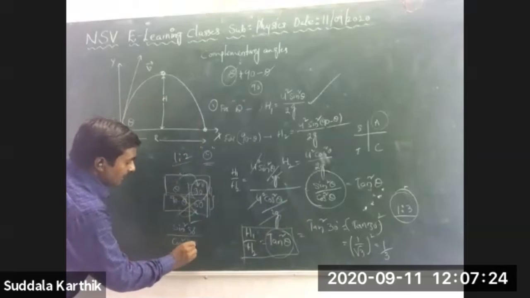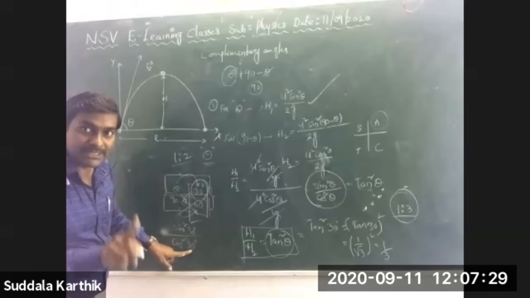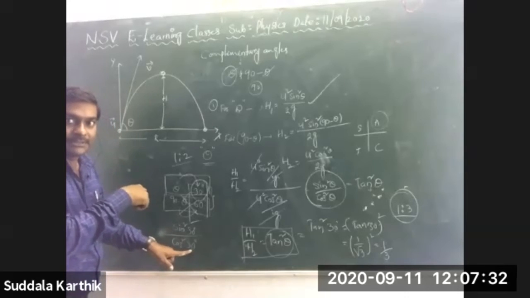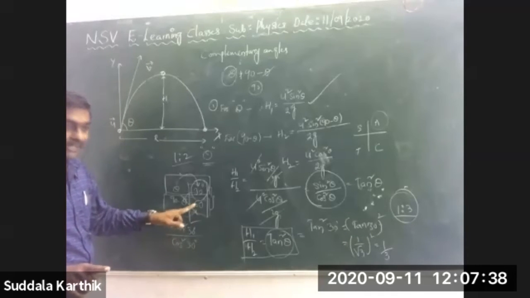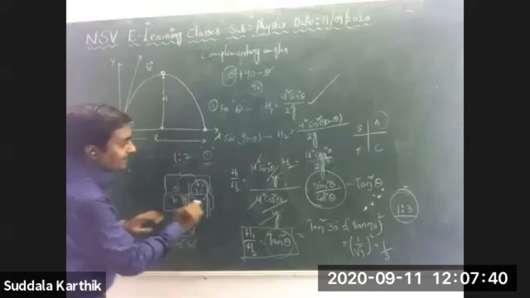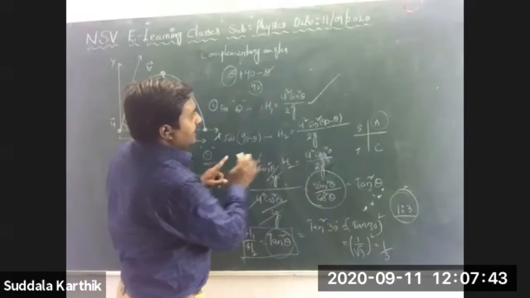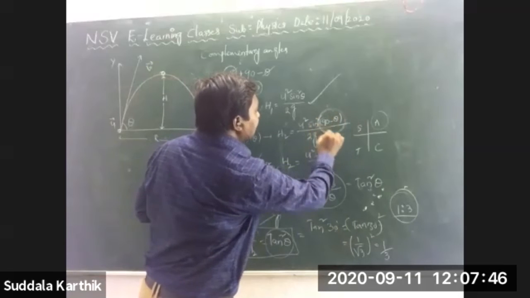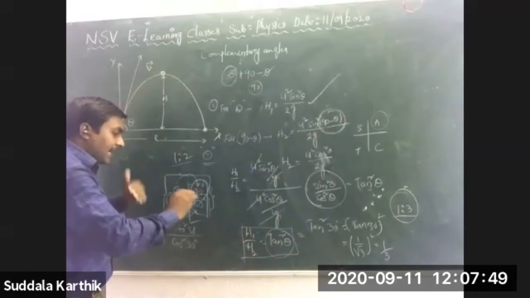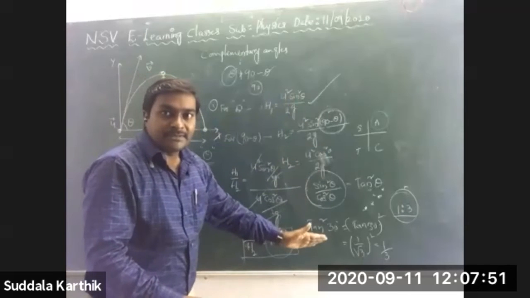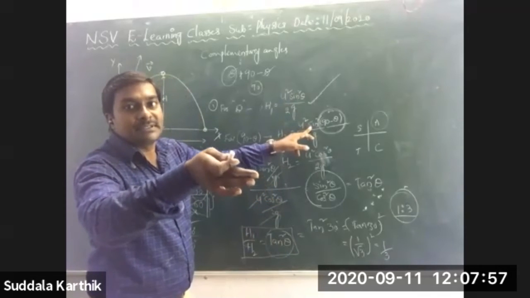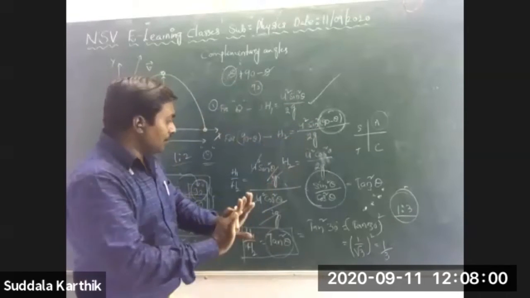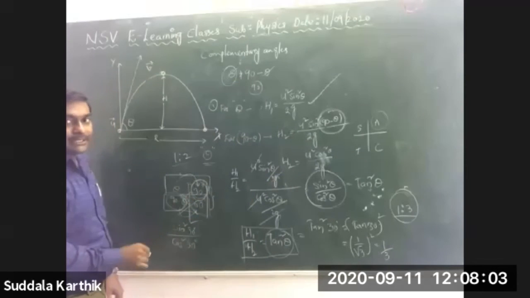Sir, at this, what do we have to take? What do you have to take, Nana? 30 only. You are asking the next point, this one only. Just 30 only. There is no permission to take this 60 value, because after you have taken 90 minus, see here in the derivation. Yes, I have included this 90 minus in the derivation, Nana. So that's why the sine became cos, Nana. So here also you have to take 30 degrees only.